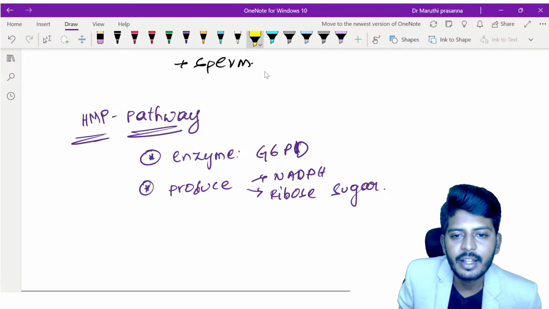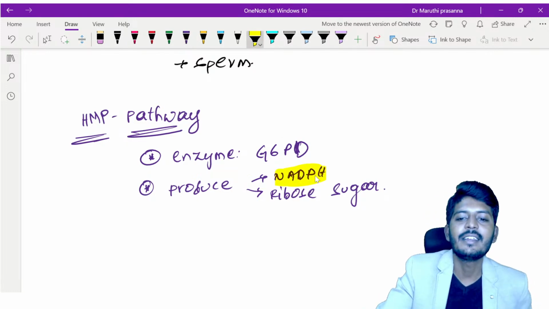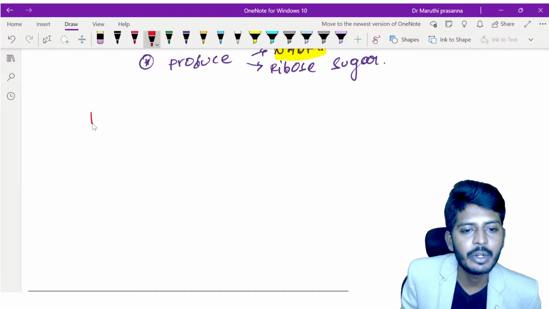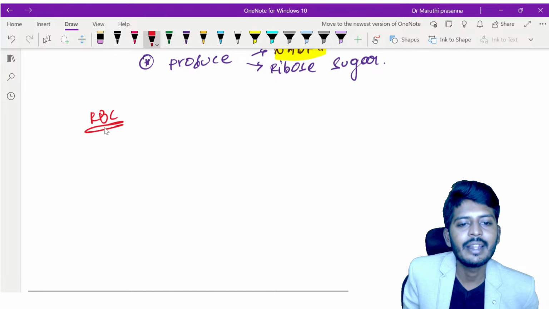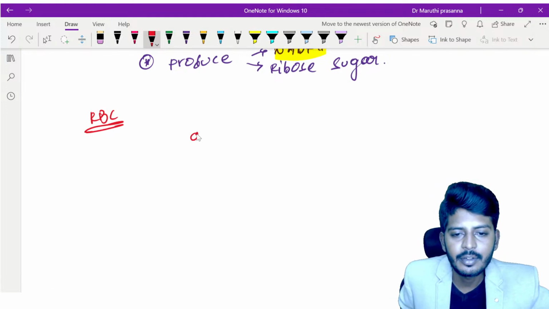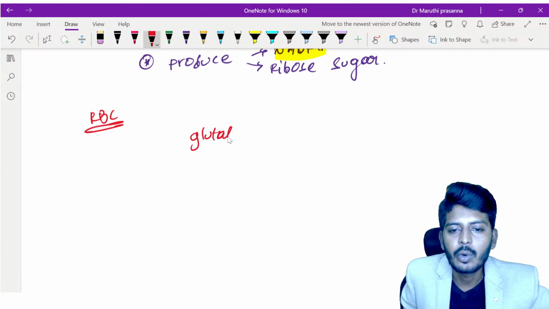Okay. Now let's understand the use of NADPH. Where is NADPH useful? To understand that, let's dive into the red blood cell. So in the red blood cell, my dear students, we have something called glutathione.